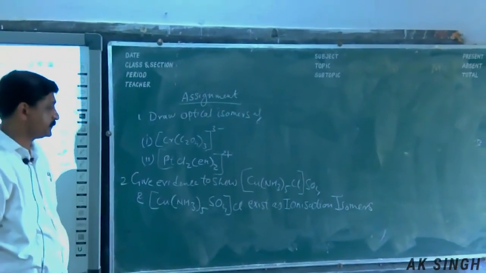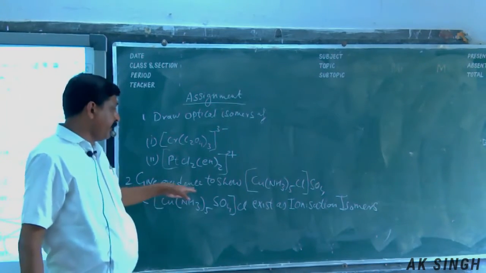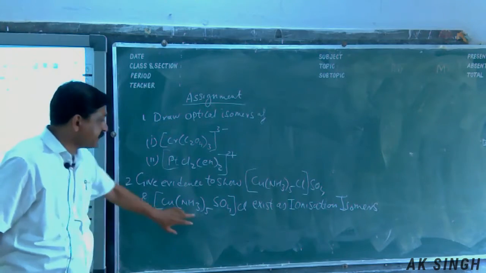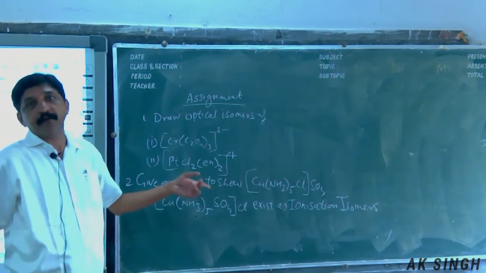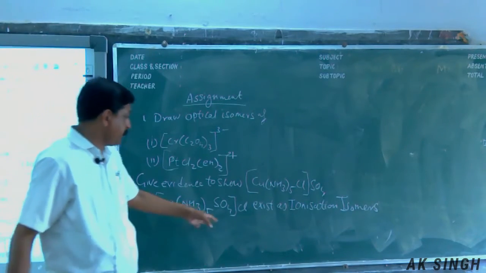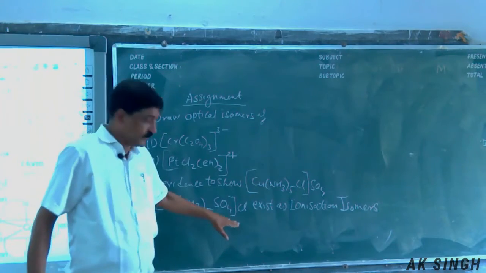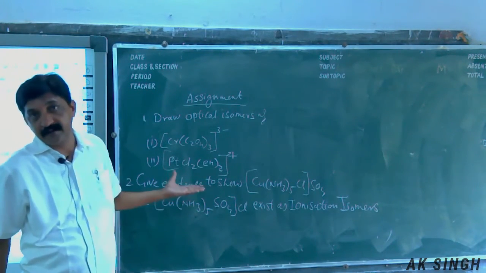And the second question, give evidence to show that this compound and this compound exist as ionization isomers. I will explain ionization isomerism. You can see this goes to this side, so that this is the ionization isomer of this compound. So you have to give that evidence.